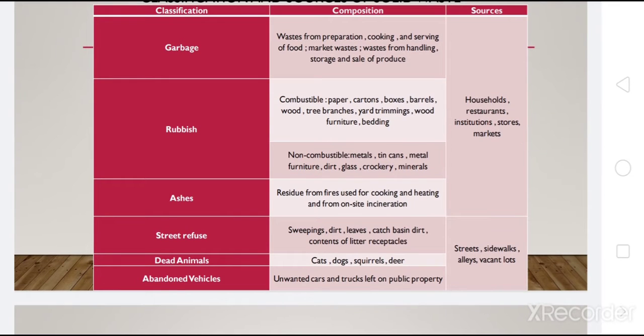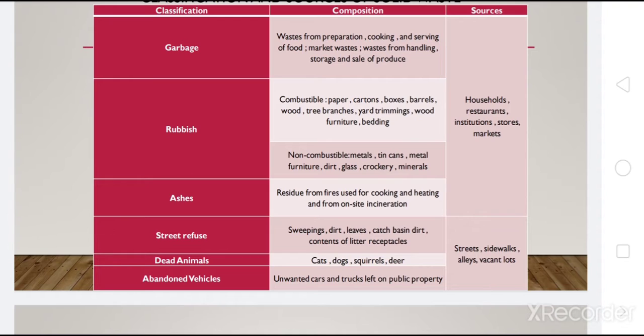Also, non-combustible materials like metals, tins, cans, furniture not made of wood, dirt, glass, crockery items, minerals, etc. are included in the classification of rubbish. So as I told, they can be combustible or non-combustible. Then there will be those remains after combustion, which we call ashes.